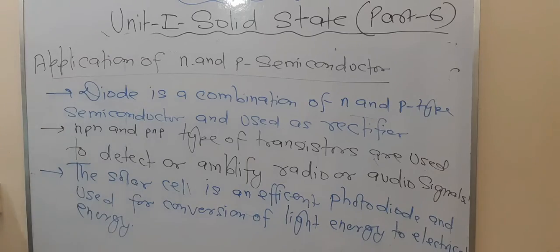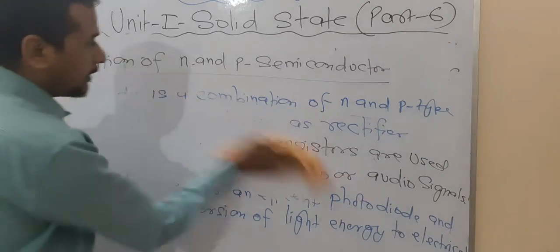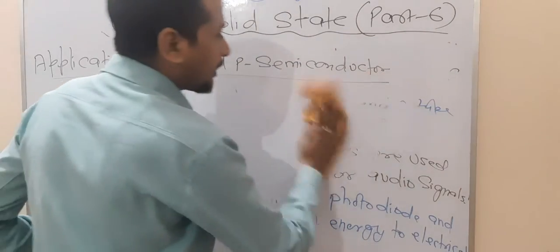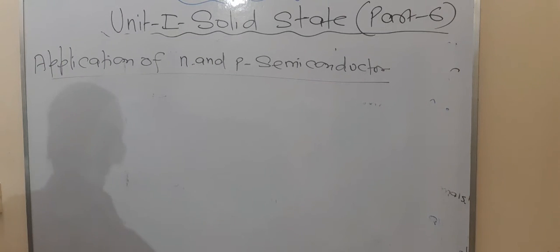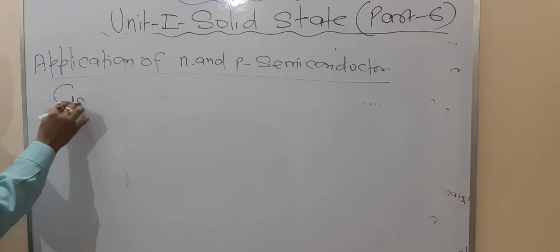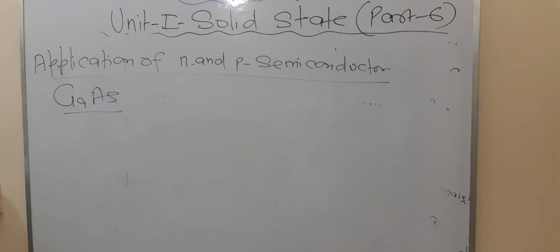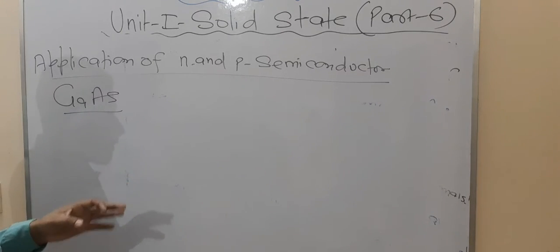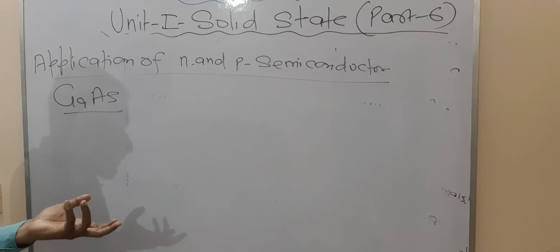Now one more thing you have to notice. Gallium and arsenic, when combined, form semiconductors which are known as new generation semiconductor devices. So gallium and arsenic are basically used in new generation semiconductor devices. One question may be asked: in new generation semiconductor devices, which type of semiconductor is used?